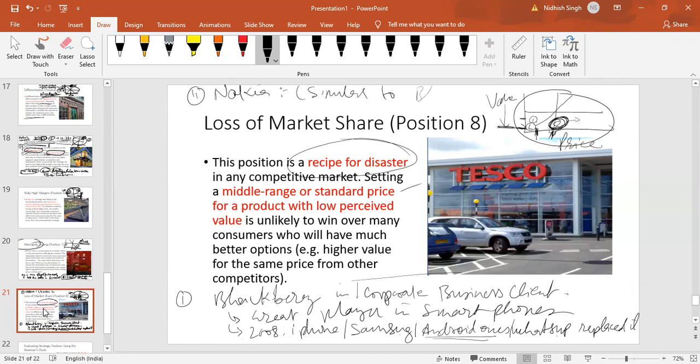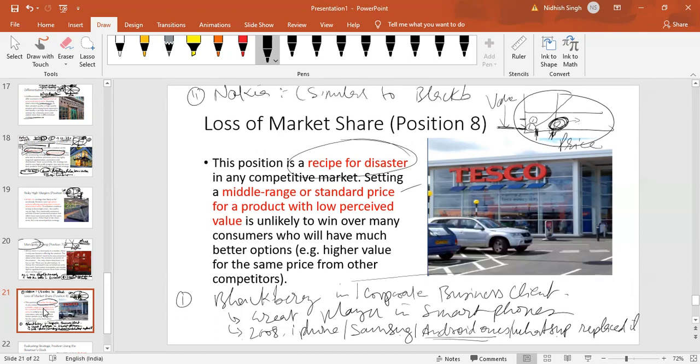Similar to BlackBerry in terms of strategy. So I have a question.